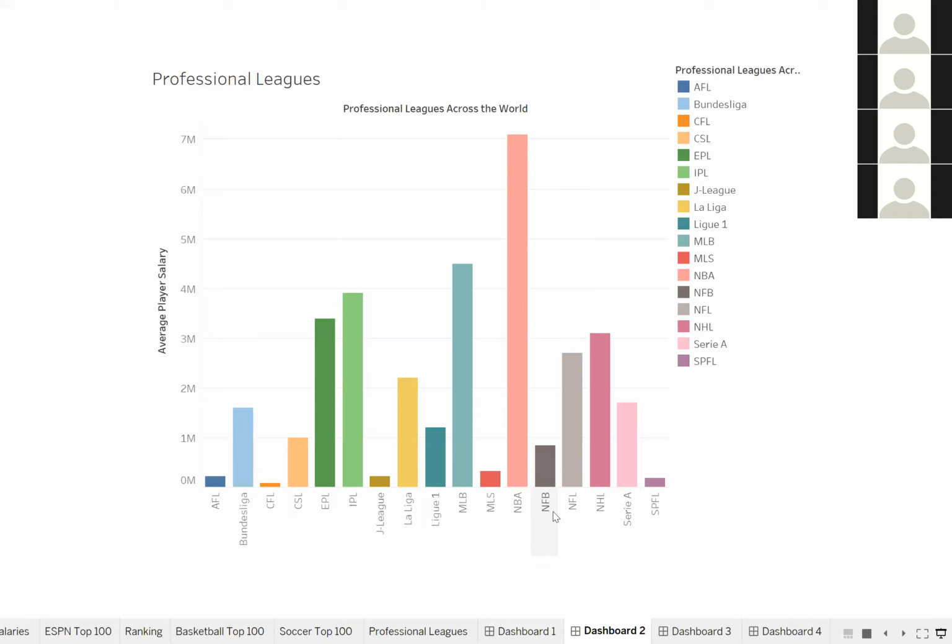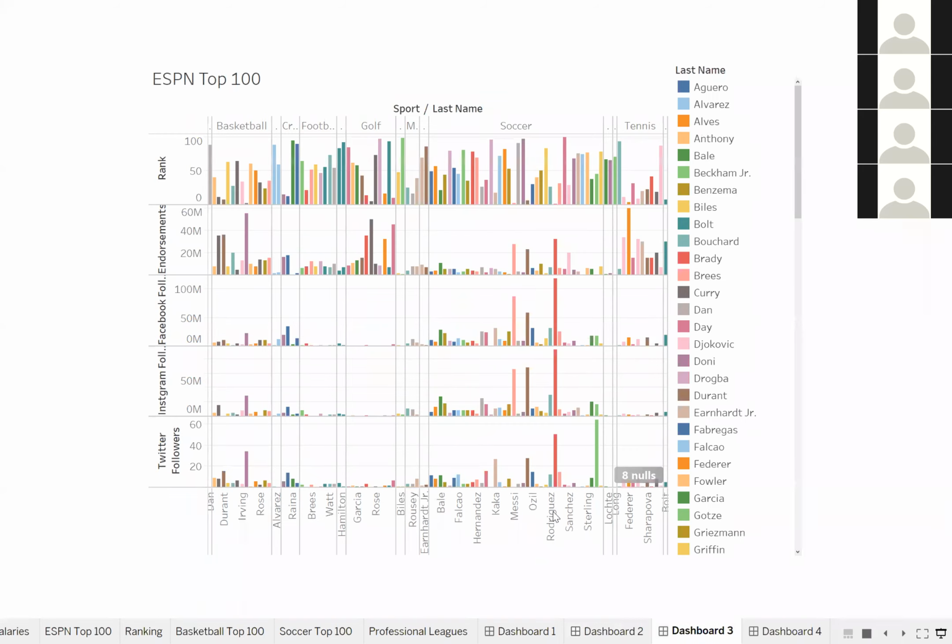And so we thought it was a little interesting. Obviously, some of these leagues we ourselves love to watch, but seeing it here on a dashboard, it really paints the picture as to how much of a difference there is between the NBA and all the other leagues as of right now.